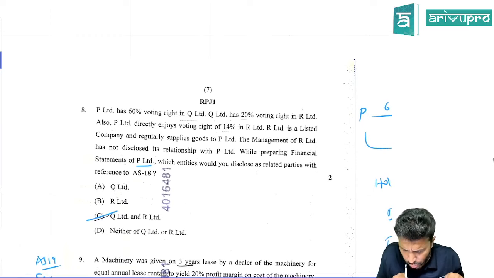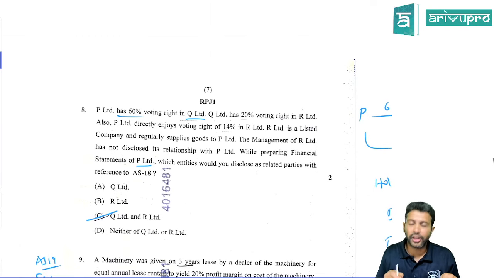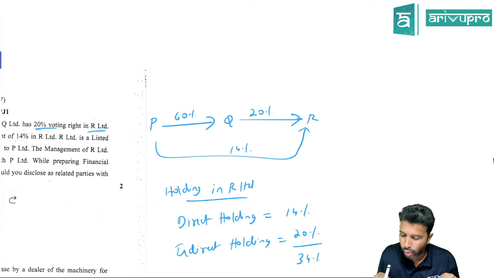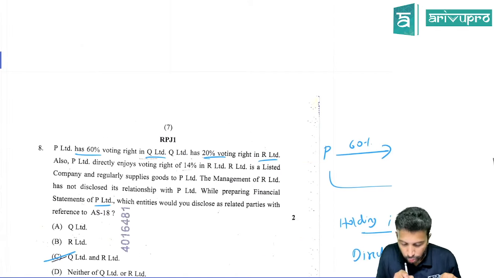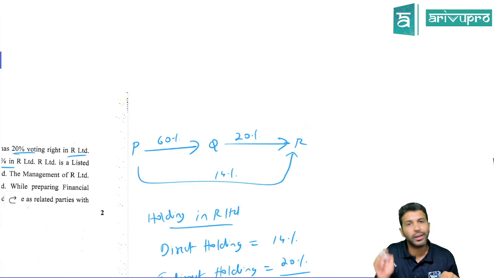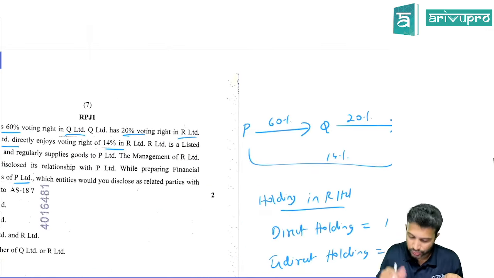Next, they have given some individual case studies, so let's run over them. P Limited has 60% voting in Q. Q has 20% in R. So the graph is like this. P has 60% in Q. Q has 20% in R. And also P directly enjoys voting power of 14% in R. P also has 14% in R. That's the pictorial representation of the shareholding.